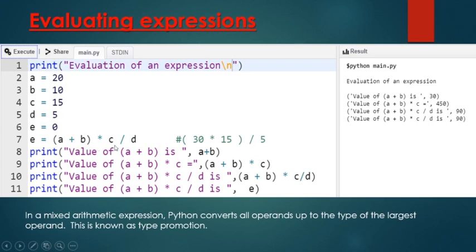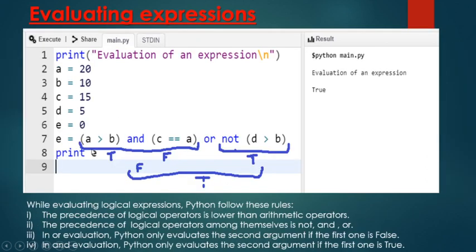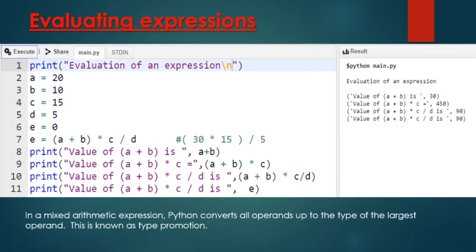So we will evaluate this expression. I have printed the value step by step. First, the bracket will be solved, the value of a plus b. This value of a plus b will be 30. You can see in the output.